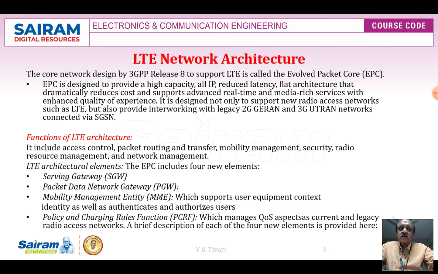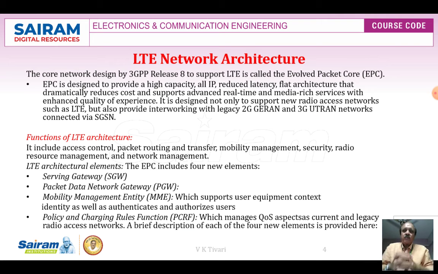LTE network architecture. We have seen the flat LTE network architecture. Now we are talking only about the LTE network architecture. The core network designed by 3GPP Release 8 to support LTE is called the Evolved Packet Core, EPC.